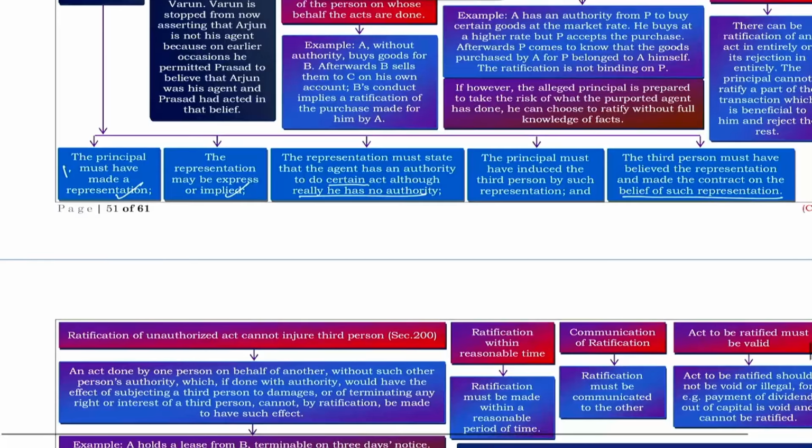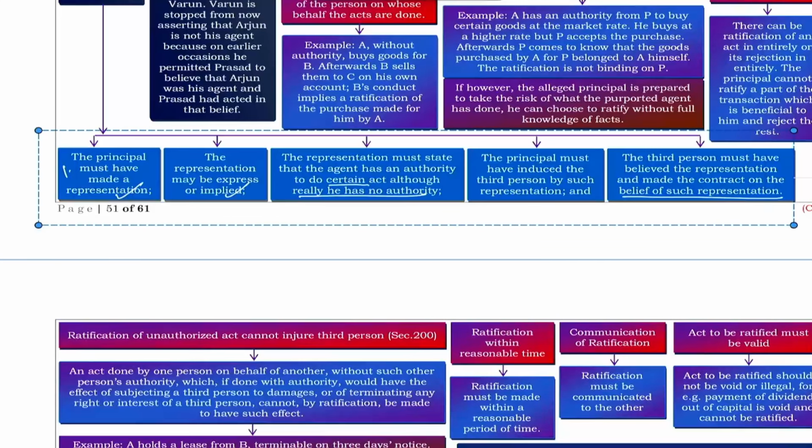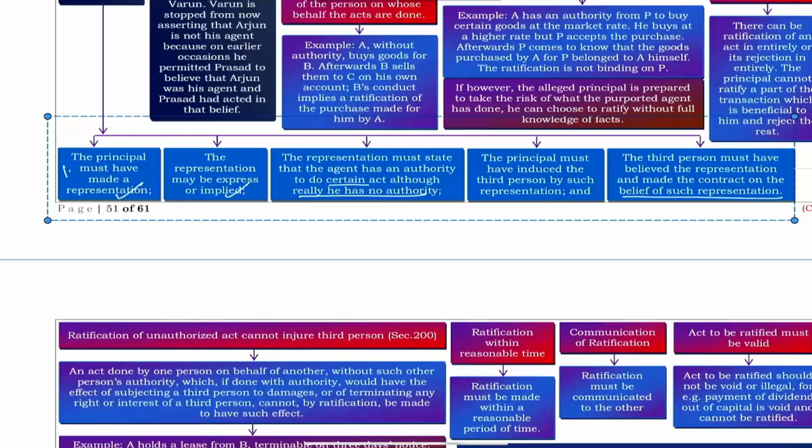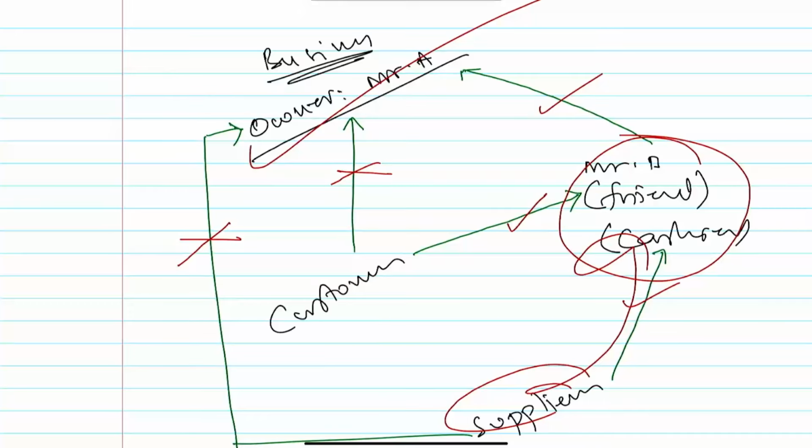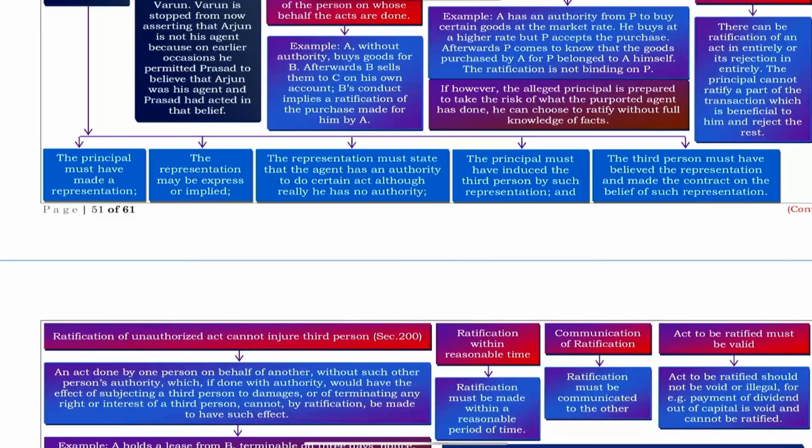Now I will link the example I have given to the points here. What I said, really there is no principal-agent relation existing between principal and the agent. Actually, there is none. But A is always saying to the third party that pay to B, B will give to me, receive from B, it is as good as you are receiving from A. When you go on telling like that, people will start believing that B is your agent. Later, you cannot stop outsiders from believing that B is your agent. That's called estoppel.